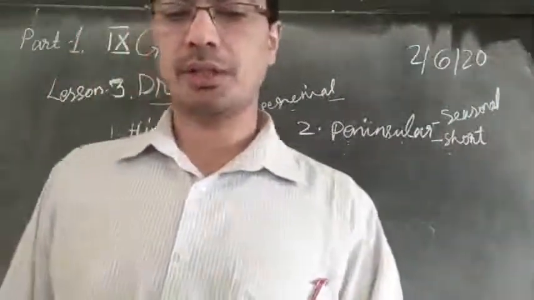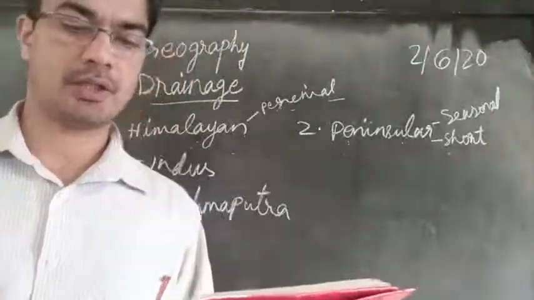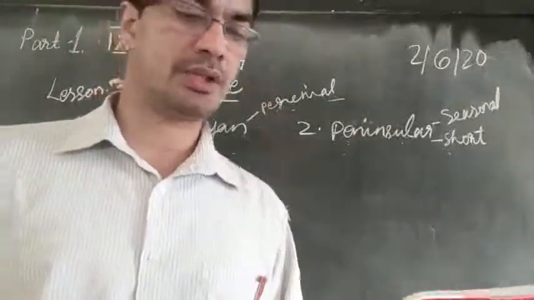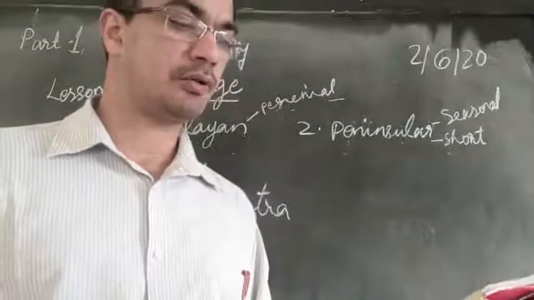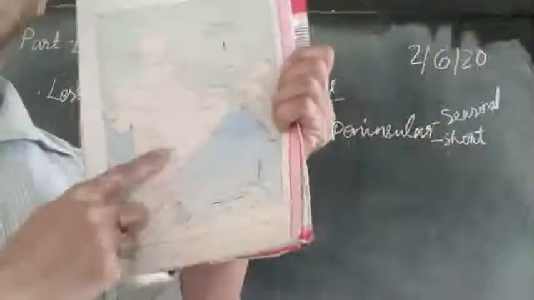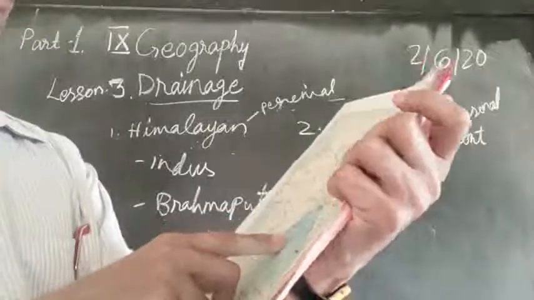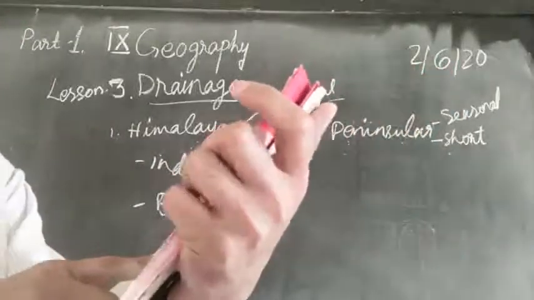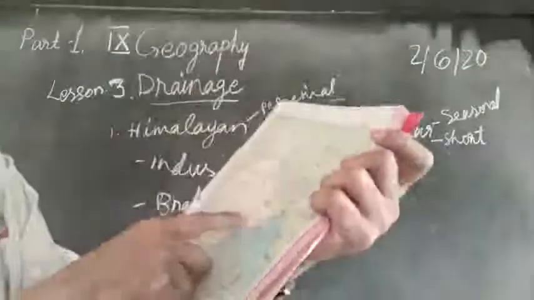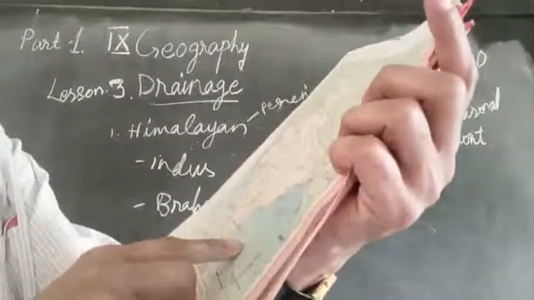However, some of them originate in the central highlands and flow towards the west. Can you identify two such large rivers? Most of the rivers of peninsular India originate in the Western Ghats and flow towards the Bay of Bengal. So you can see in your map or in your atlas some of the big rivers that are flowing into the Bay of Bengal. Can you identify? There is one, Mahanadi, flowing into the Bay of Bengal. Any other? Can you find out?